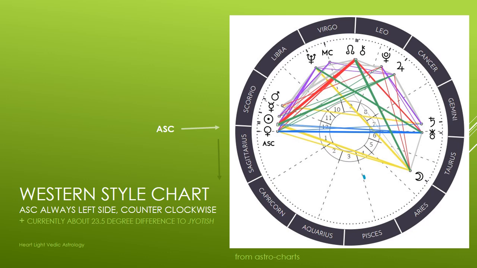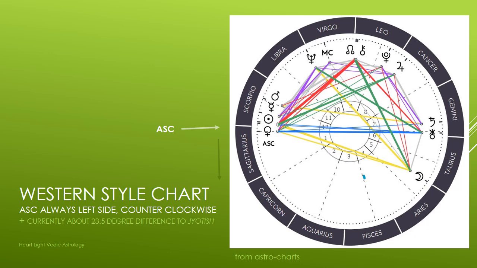So if we look at his sun here, and we also know in the Indian style charts that his sun is in Scorpio, you can see the little glyph here for the sun is the circle with a little dot in the middle. That's the glyph or the symbol for the sun in the Western system. You can see though that his sun is in the last few degrees of Scorpio. So if we subtract 23.5 degrees, he's either going to be in the beginning part of Scorpio, or he's going to be at the end of Libra. So it looks like he's in the last few degrees of Scorpio, so his sun is still in Scorpio when you convert it to the Vedic system.